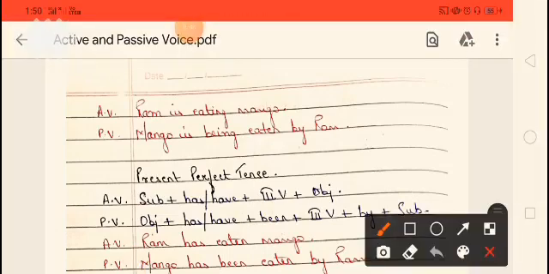Then I was saying that mango is our object and it comes in place of the subject. As mango is singular, is is used, then the word being is used, then the third form of the verb, that is eaten, then by, then your subject Ram.